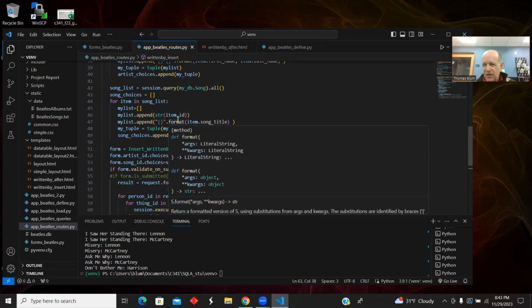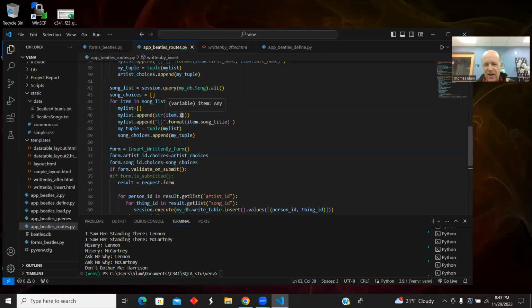But if I wanted my handler to have more information, then I might put here the name. What am I dealing with here, the song? I might put the song title slash the ID. Then I'd have to split them apart when I wanted to insert them in the bridge table. So again, I've kept it fast and dirty. It could be more user friendly. This is more friendly to the coder right now than to the user.